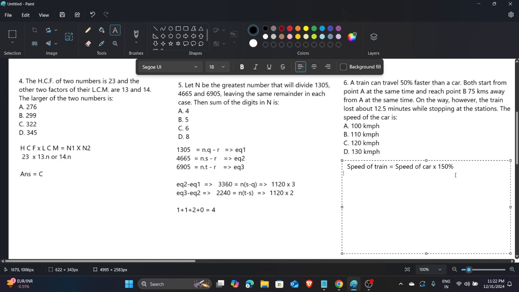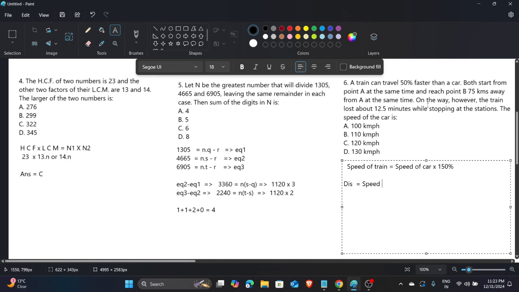Now the distance is the same for the car and for the train, but they reach at the same time. On the way, however, the train lost about 12.5 minutes while stopping at the station. So for the train there is one stop where it lost 12.5 minutes, and then it reaches. It means that total time. So the distance is nothing but equal to